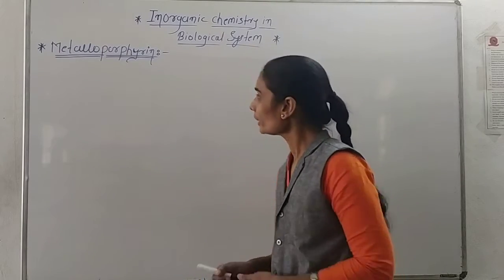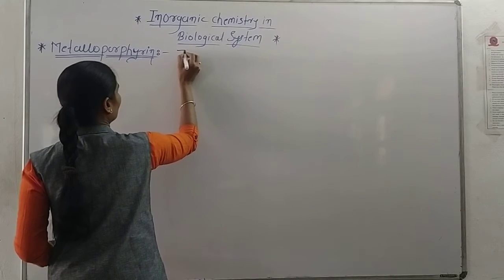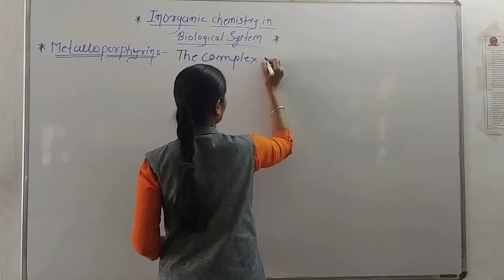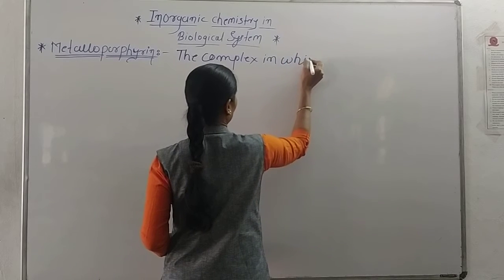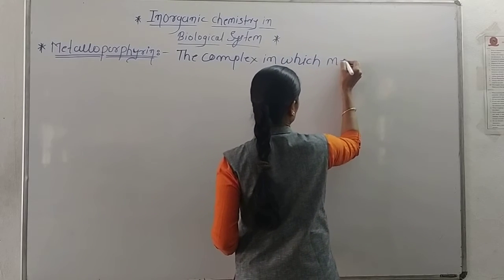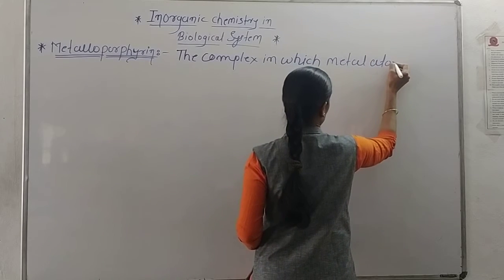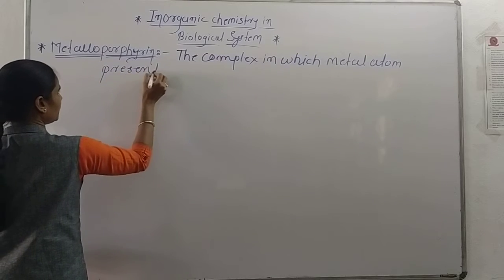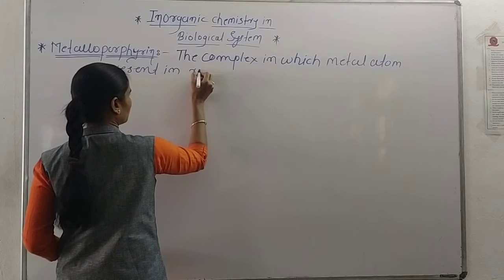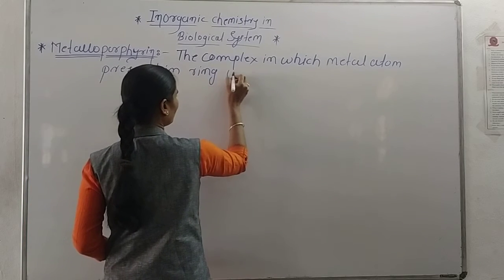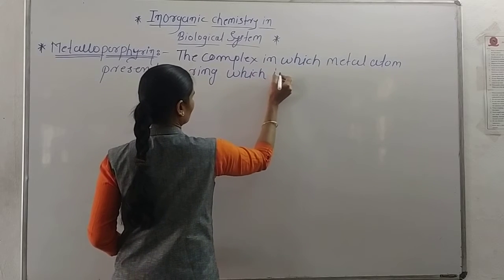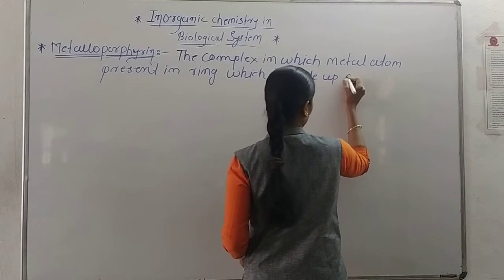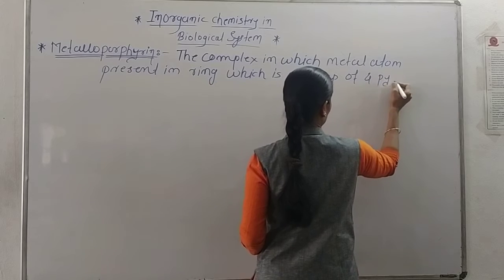Okay, what is metalloporphyrin? Metalloporphyrin means the complex in which a metal atom is present in a ring which is made up of four pyrrole.